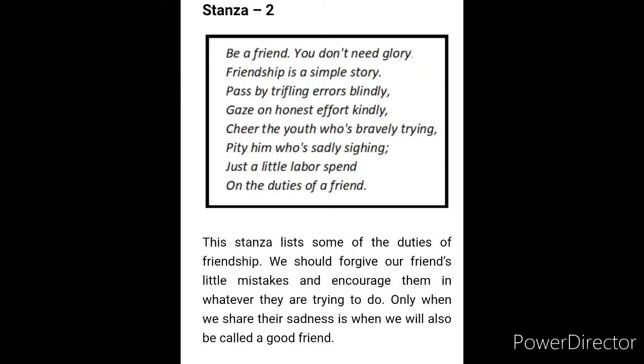Let's move on to the second stanza of the poem now. Let's read the second stanza with its explanation. Be a friend, you don't need glory. Friendship is a simple story. Pass by trifling errors blindly. Gaze on honest effort kindly. Cheer the youth who's bravely trying. Pity him who's sadly sighing. Just a little labor spent on the duties of a friend. So let's see the explanation for the second stanza.